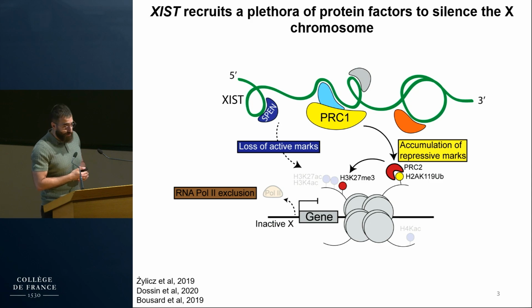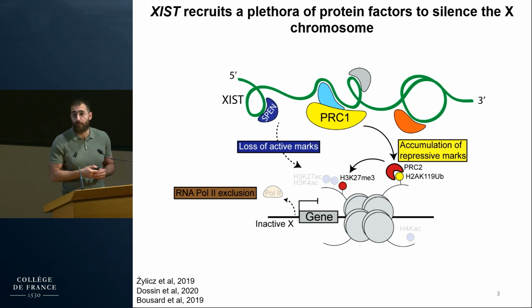One of the most important ones is the protein SPEN, which triggers the loss of active histone modifications and the exclusion of RNA polymerase II, leading to gene silencing. Then this silent state is maintained through the accumulation of repressive histone modifications, such as H3K27 trimethylation and H2A lysine 119 ubiquitination.